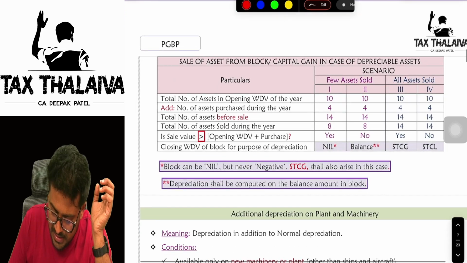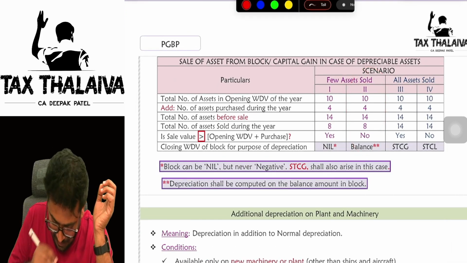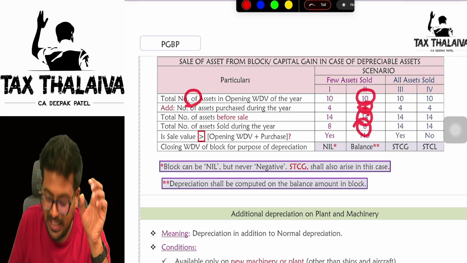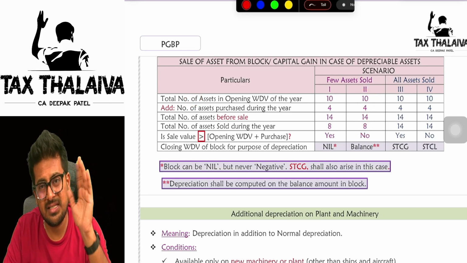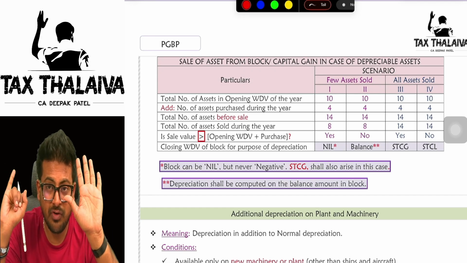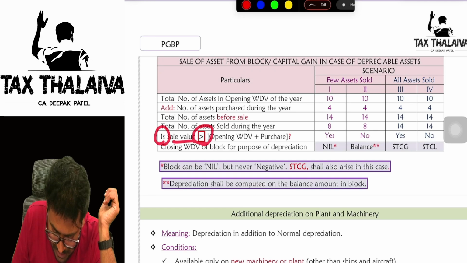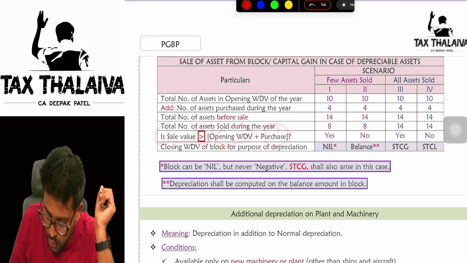Next, second column. Total number of assets 10, purchased 4, total will be 14, sold 8 assets. In the same scenario, 6 assets you still have on hand. But is the sale value more than opening WDV plus purchase?